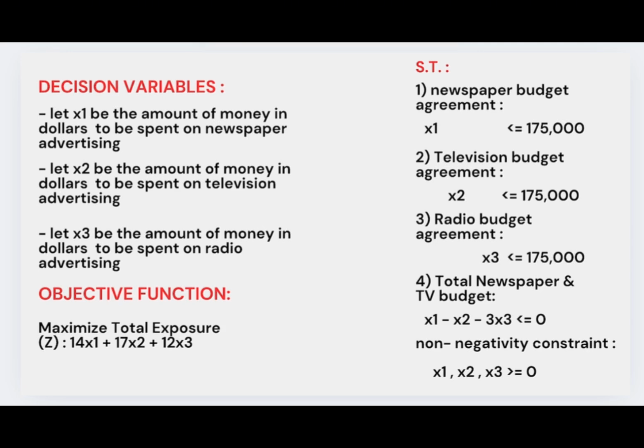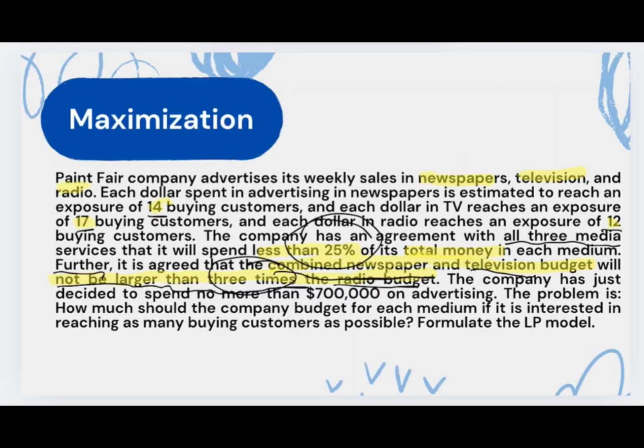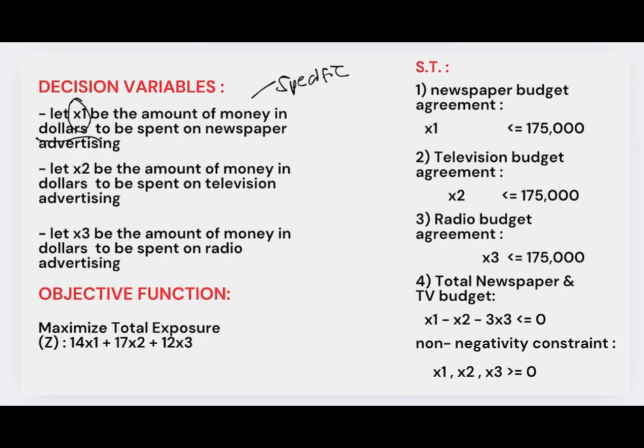So, our decision variable is let x sub 1 be the amount of money in dollars. I told you guys, kailangan specific. Kasi ang sabi dito is dollar. Okay? In dollars to be spent on newspaper advertising. And let x sub 2 be the amount of money in dollars to be spent on television, and so on. Okay, so for our objective function, we have maximize total exposure. Kasi kung kanina, profit yung pinag-uusapan, ngayon is total exposure. So, lalagay natin yun, maximize total exposure.